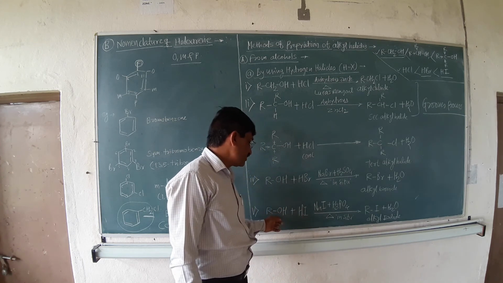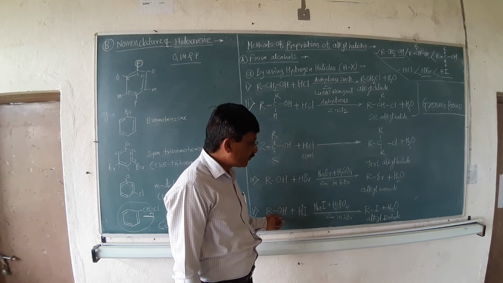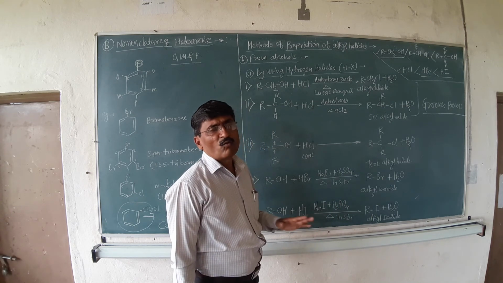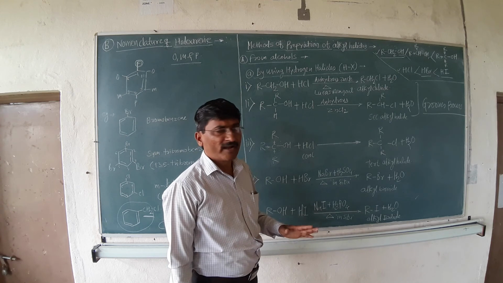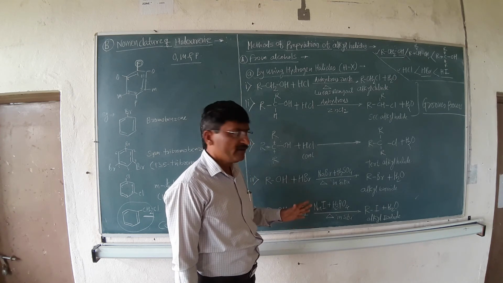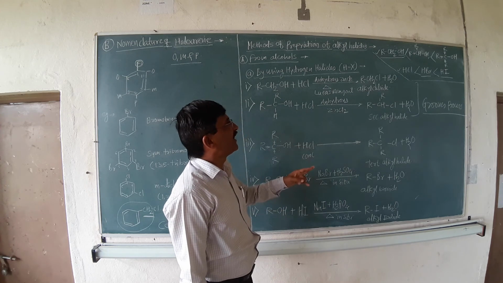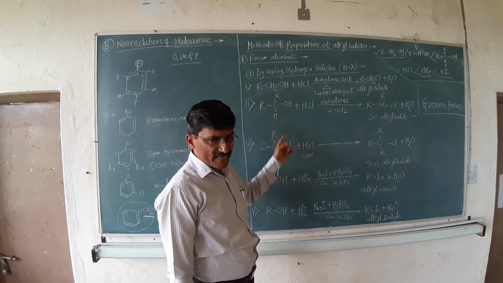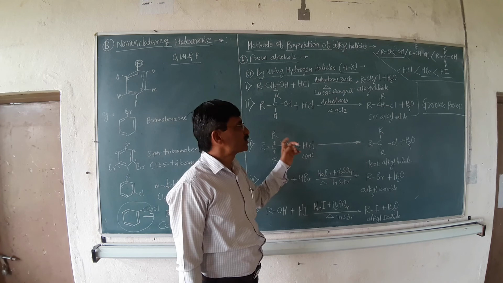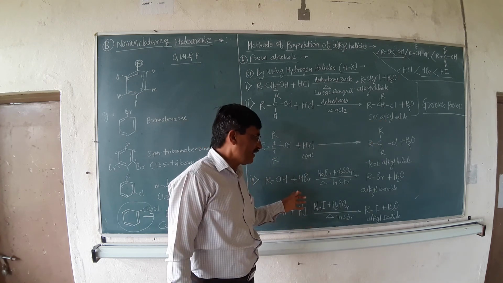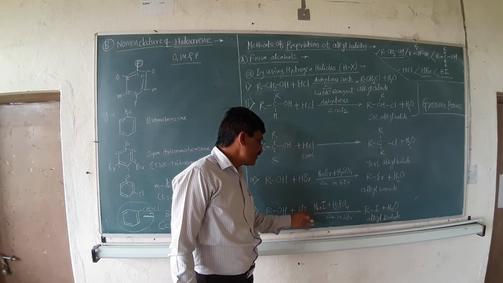That HI reacts with the alcohol in order to form alkyl iodide and water. In this way, it is possible to prepare alkyl halide by using Lucas reagent, the Groves process, and by using HBr and HI.